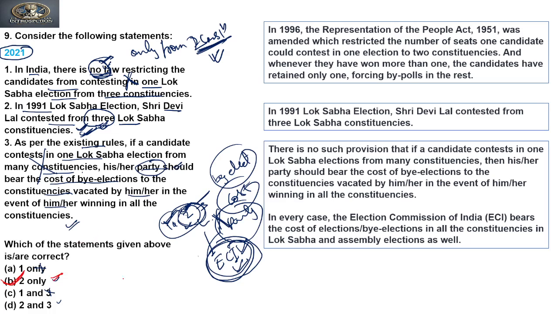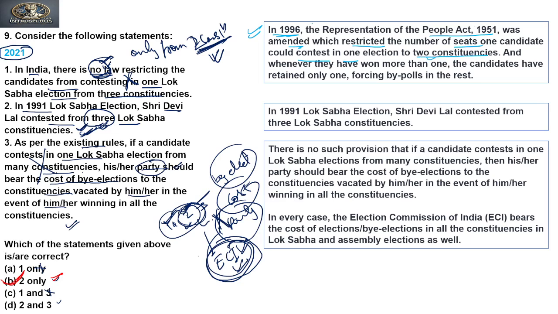Is it clear? Now if you see the explanation to the given question, you might be confused between the first and second statements. So let's see the explanation. In 1996, the Representation of the People Act 1951 was amended, which restricted the number of seats one candidate could contest in one election to two constituencies.